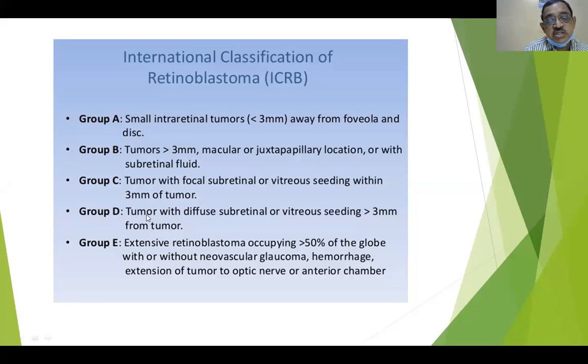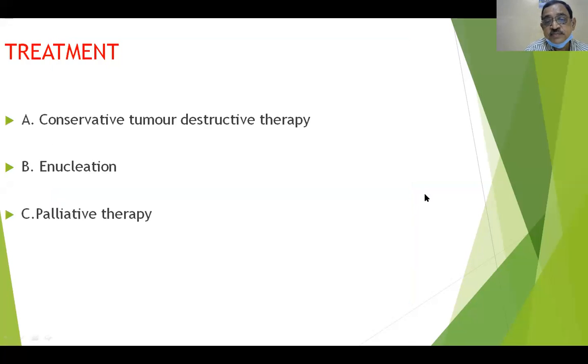And group D is tumors with diffuse subretinal or vitreous seeding greater than 3 millimeters from the tumor. And group E is extensive retinoblastoma occupying greater than 50% of the globe, with or without neovascular glaucoma, hemorrhage, extension of tumor to the optic nerve or anterior chamber.